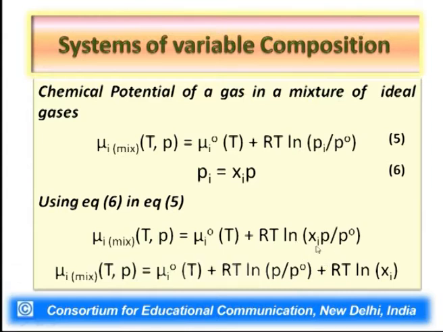So, that is how we have split this 2-term equation into a 3-term equation: mu I mix (T, P) equal to mu I standard at temperature T plus RT ln P by P naught plus RT ln Xi. P by P naught we have taken as one term and Xi as another term, and both terms were in multiplication under a logarithmic function. So, log of one term plus log of the other term. That is what we have done.